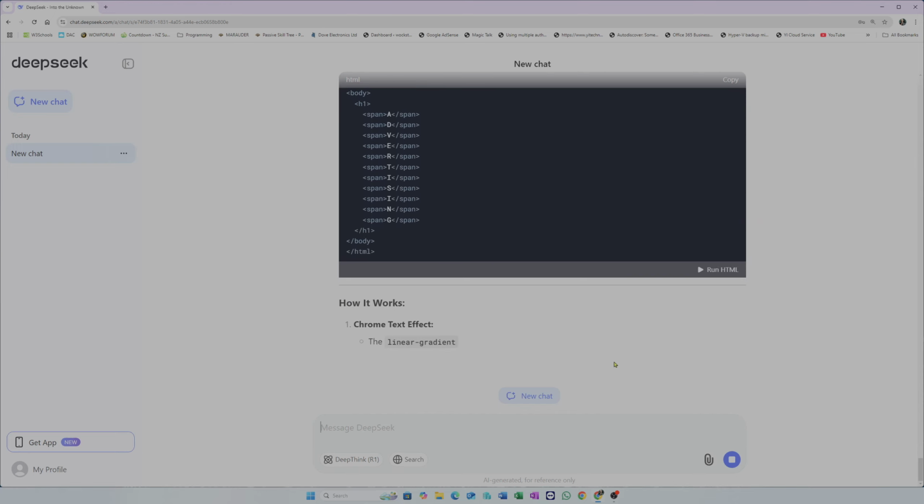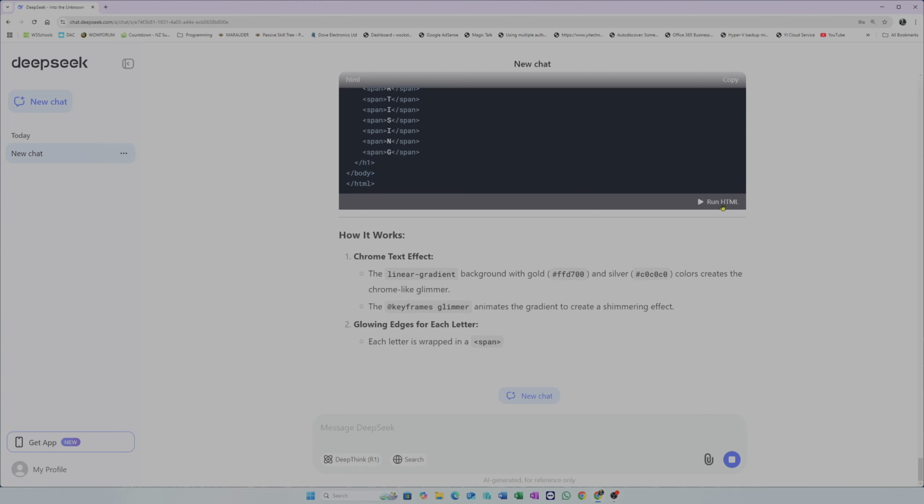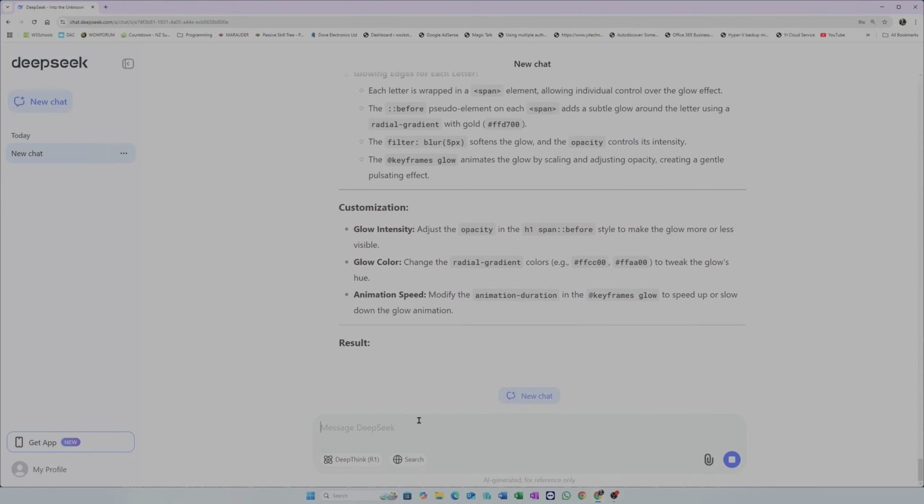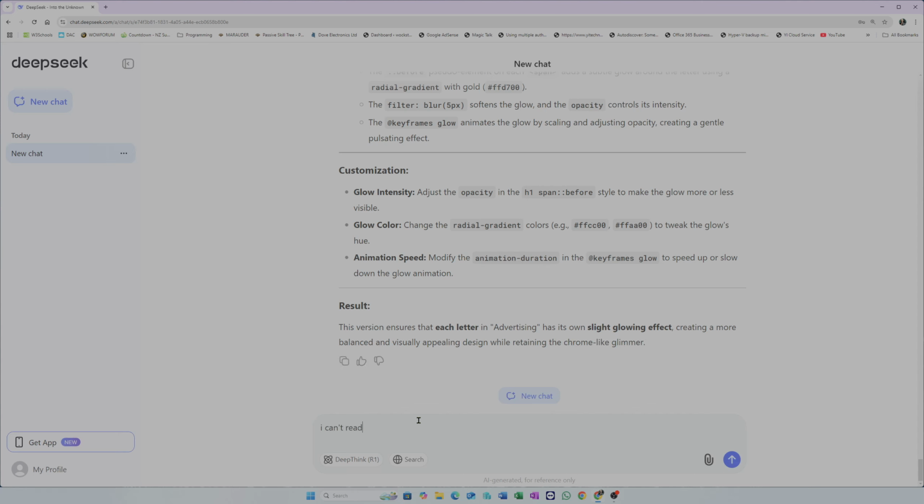That's interesting. What's... okay. Let's run that. Oh, that's a total screw-up. Complete screw-up. No, I can't even read that. Okay. I can't read that. Text is all blurred out. Please fix so that I can see the highlighted text. The glow must be behind the letters and be subtle.